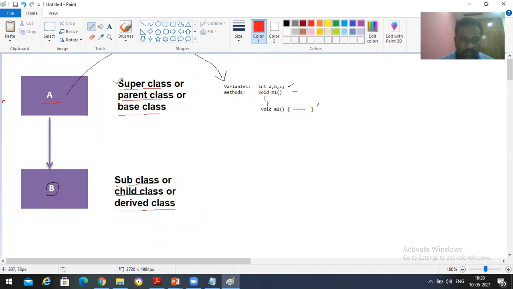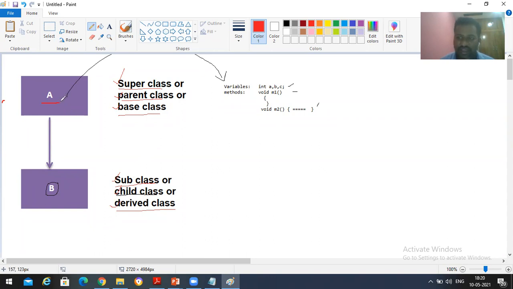If you use super, the associated word is sub. If you use parent, the associated word is child, and if you use base, the associated word is derived. Mostly we'll be using the words parent and child.